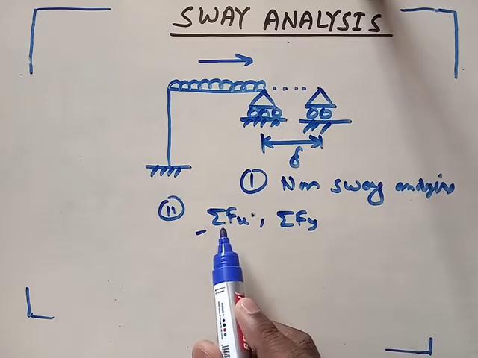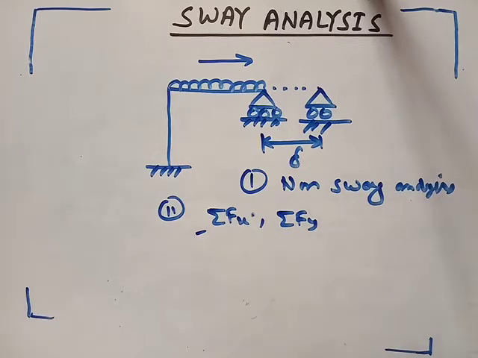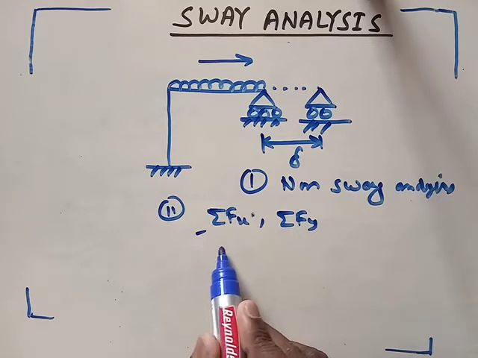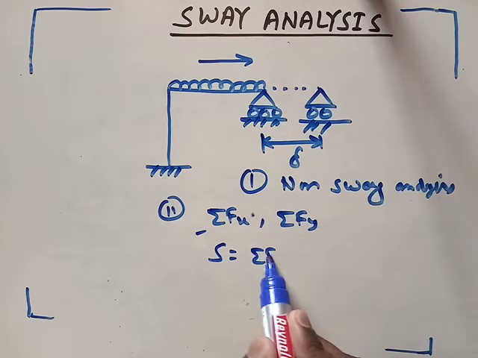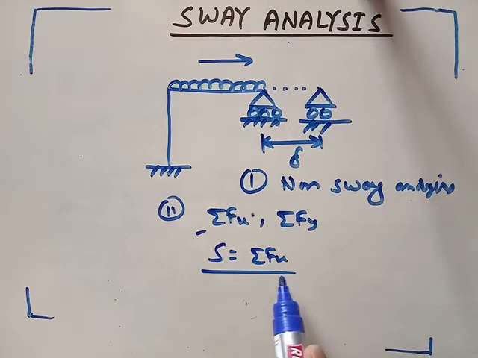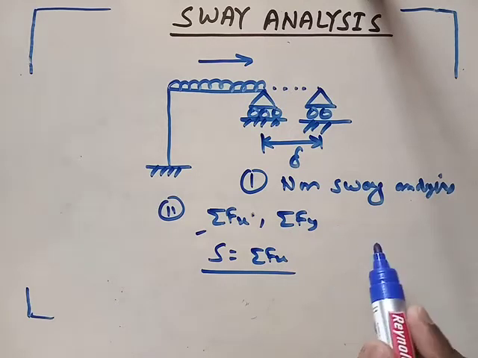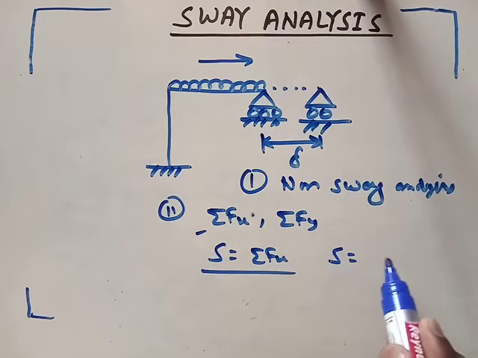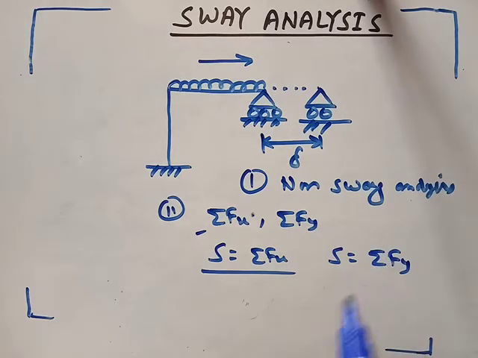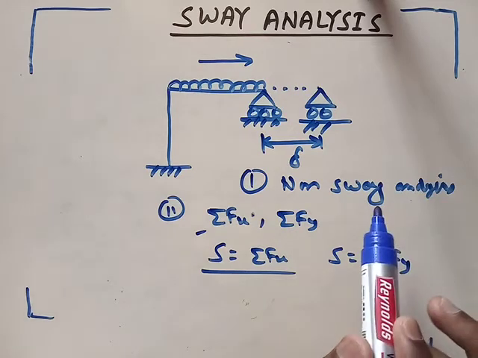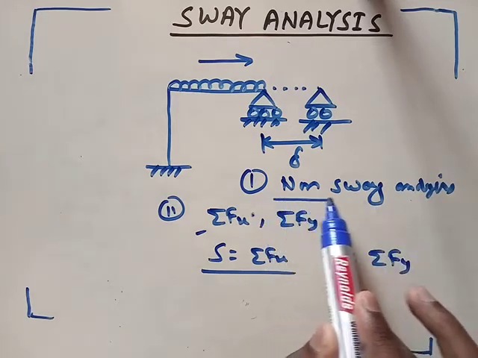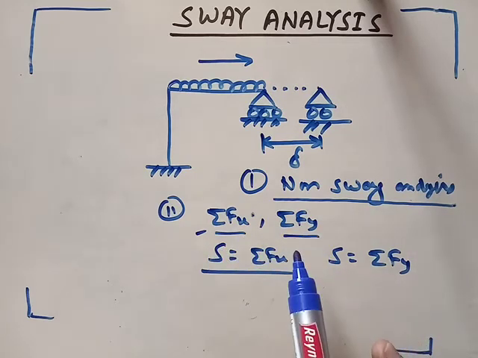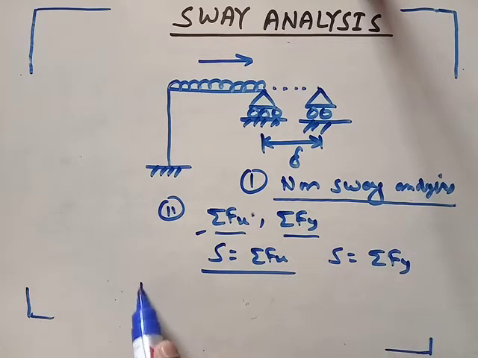Okay, so if sigma Fx is not 0, then you can say the sway force is sigma Fx in this case. And suppose in a certain case sigma Fy is not 0, then sway will occur in the direction of sigma Fy, and we can take the sway force equal to sigma Fy. So remember, your first step is non-sway analysis, then the second step is to find sigma Fx and sigma Fy. Come to the third step.